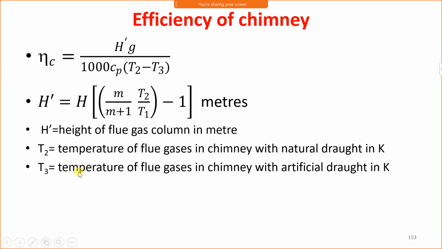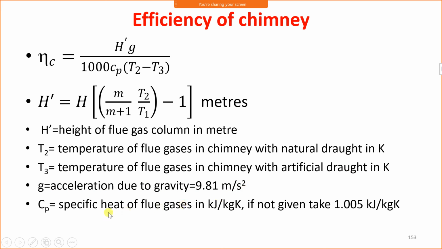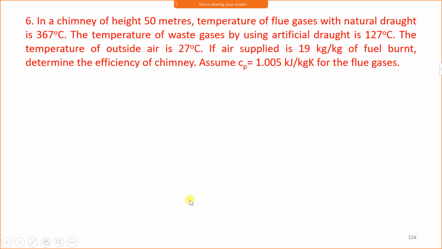Now T3 is the temperature of flue gases in the chimney with artificial draught in Kelvin. G is the acceleration due to gravity, 9.81 meter per second square, and Cp is the specific heat of flue gas. If not given, take 1.005 kilojoule per kg Kelvin.